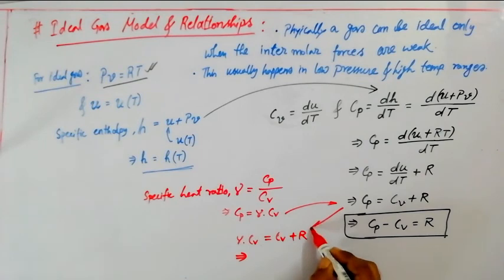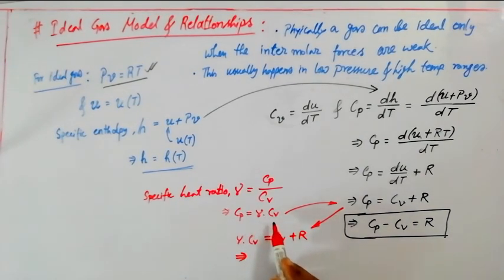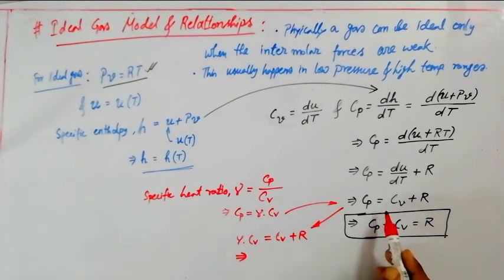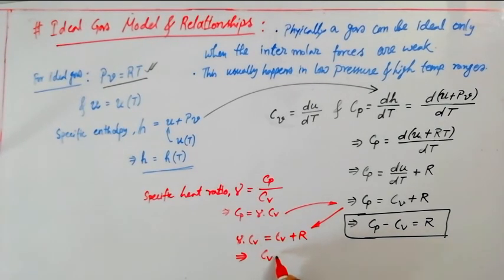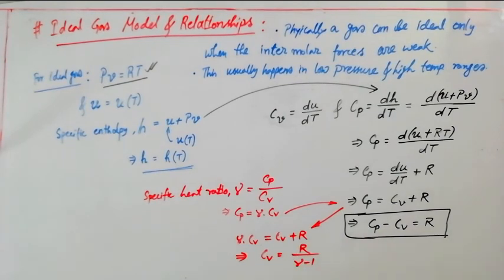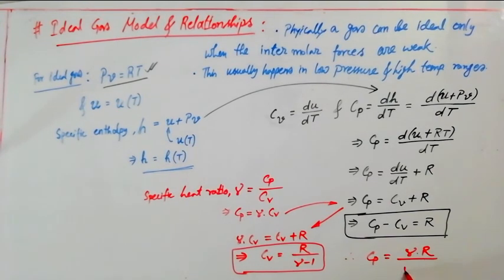So this way, Cp equals gamma into Cv, put this value over there. Now from there I am getting this kind of relation, gamma into Cv equals Cv plus R. So take Cv as common, so Cv value can be written like R by gamma minus 1. That will be the value of Cv. That is also a very important relation we use frequently. And similarly, if we substitute the value of Cv there, then we also can find that Cp can be written like gamma into R divided by gamma minus 1.